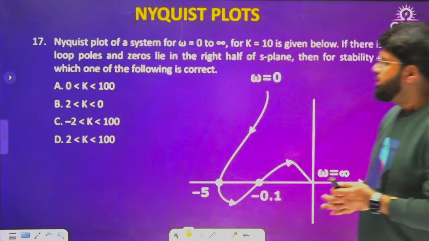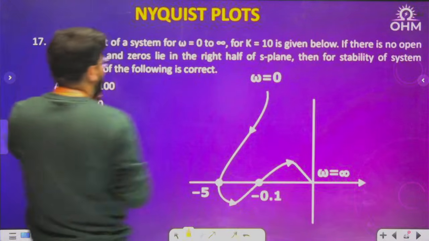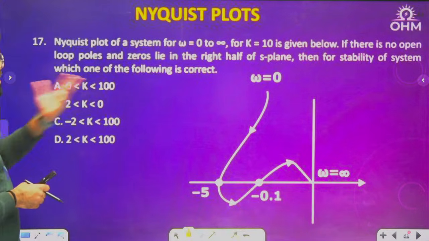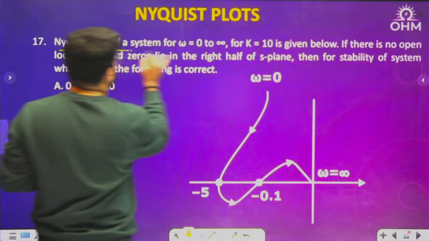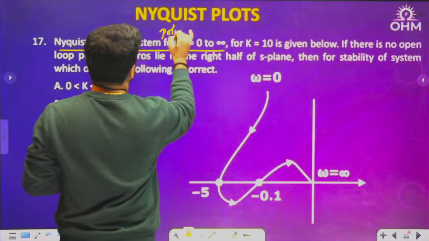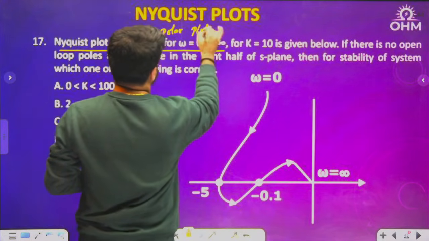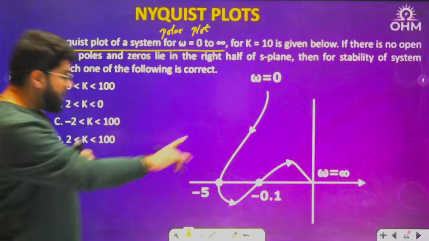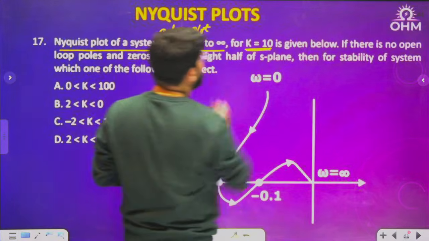Number 17th. Here it is. The Nyquist plot of a system for omega equal to 0 to infinity. That means Nyquist plot for omega equal to 0 to infinity simply means polar plot only. For K equal to 10, now this time the plot has been shown for K equal to 10.